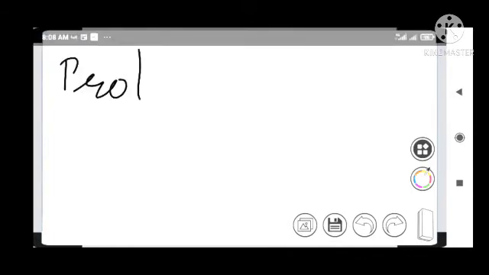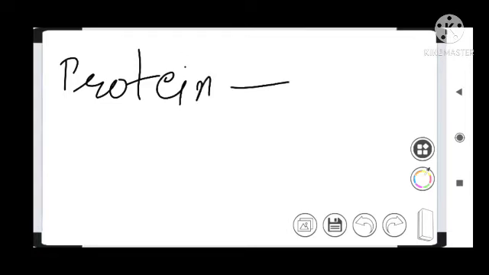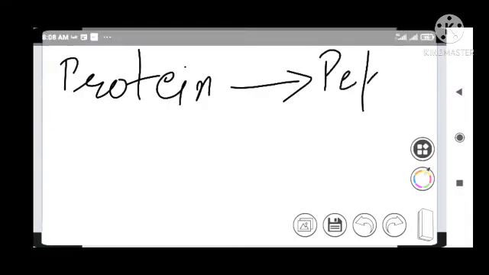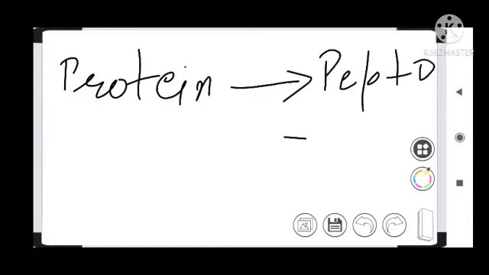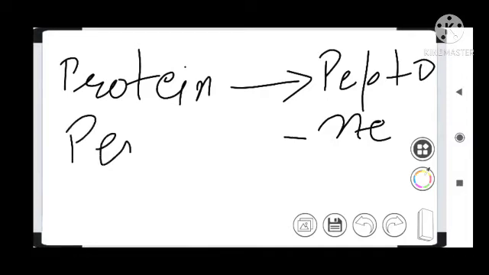And this pepsin enzyme breaks the protein into small particles called peptones. ये प्रोटीन का ब्रेकडाउन करेगी, and it breaks down the protein into peptones. Which enzyme? The enzyme named pepsin. This is the pepsin enzyme. Now pepsin breaks down protein into peptones. There are no amino acids right now. Later on there are.